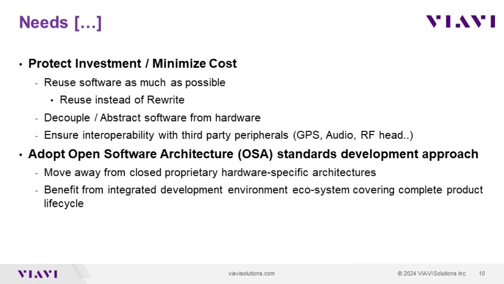We also need to protect the investment and minimize the cost. Since software is a major portion of the embedded system, we should be able to reuse what has been written as much as possible. This is the reuse instead of rewrite. But to be able to reuse, the software must be decoupled from the underlying hardware. We should also adopt what is available on the market and has proven itself. Again, why reinvent the wheel for every project? Move away from proprietary and difficult to maintain architectures.